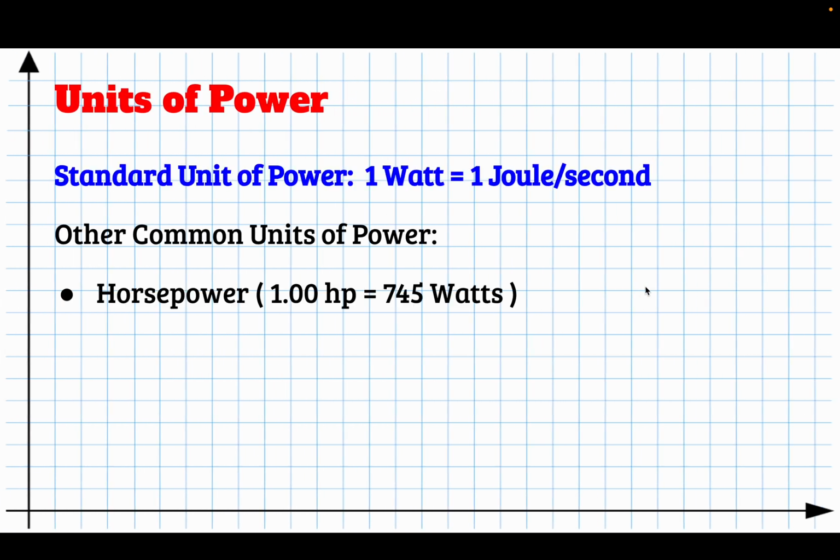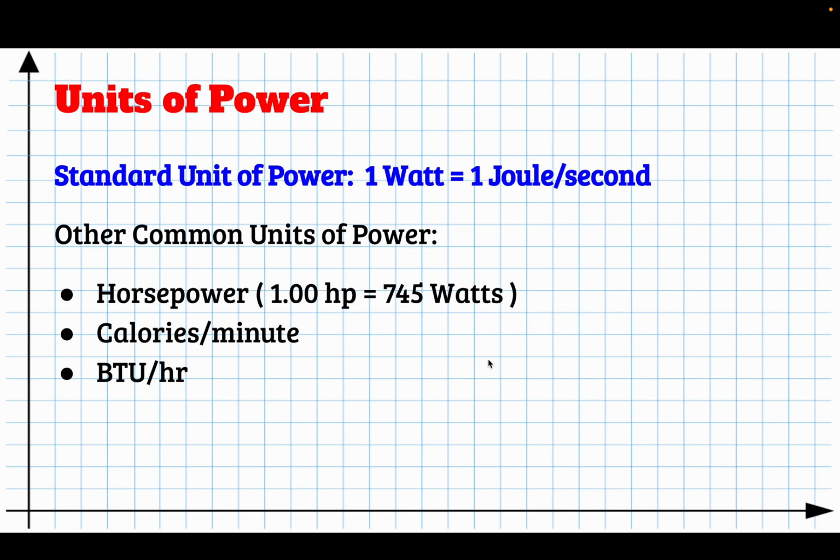There's some other ways we measure power. Horsepower is an example of how we measure power, and we did a lab with this, so we talked a little bit about the fact that the horsepower is the rate that a mining mule can transfer energy. And there's also calories per minute. If you're on the exercising machine in the weight room, it reads out your power in calories per minute.